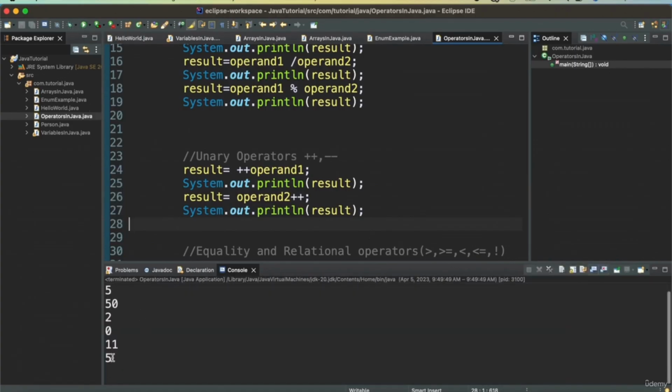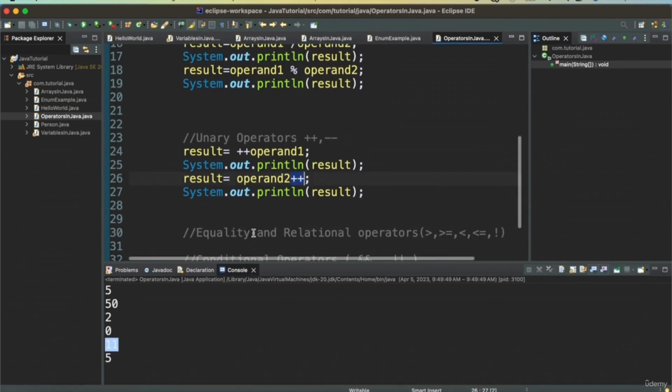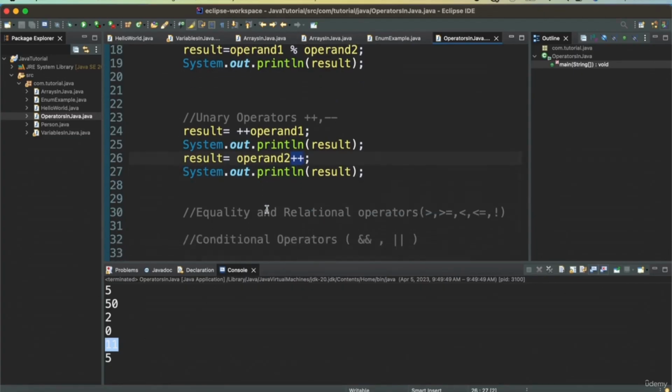So when you print this, you have 10 and 5 printed. So operand 1 was 10, turned to 11, and here operand 2 was 5. But this plus plus we are incrementing after we are assigning to the result. So the value still stays the same, which is 5.